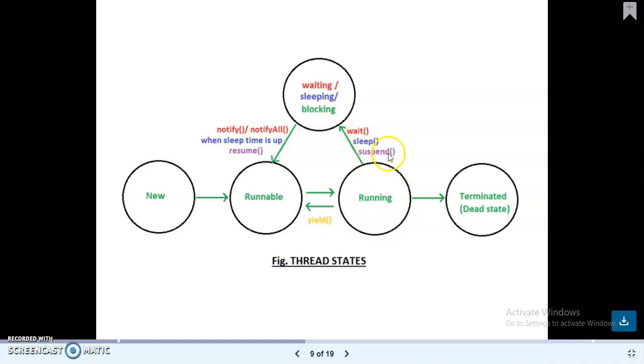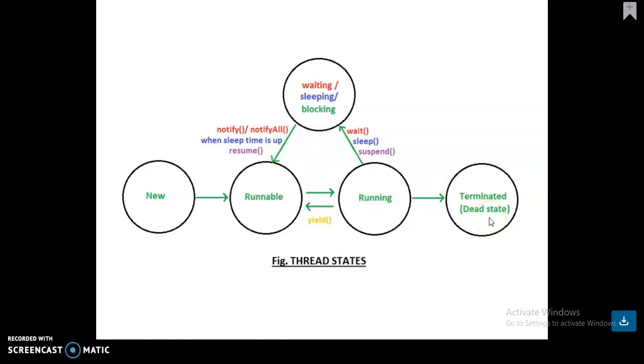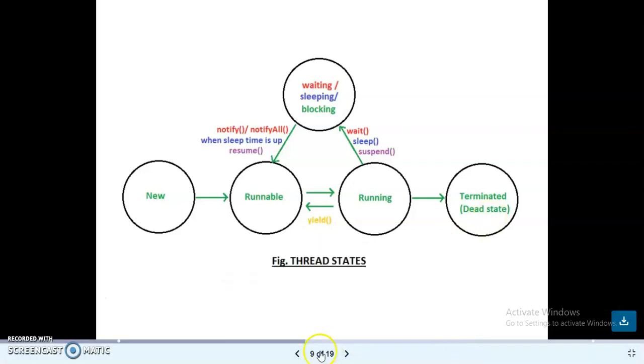Once it calls suspend, sleep or wait, it goes to the runnable state. After this runnable state, if you call the run method, it will go to the running state again. And then finally is the terminated, meaning the thread is entirely finished, that is called the dead state.